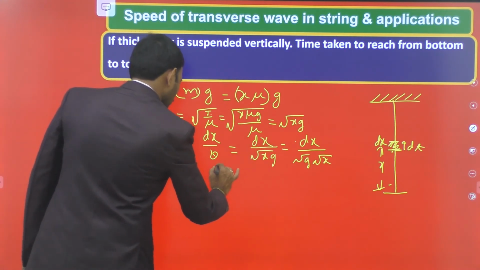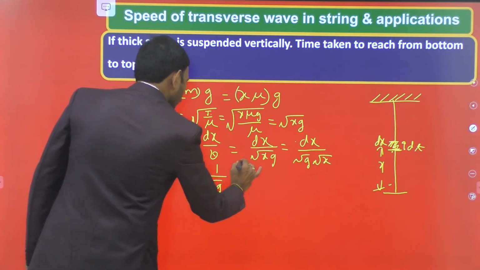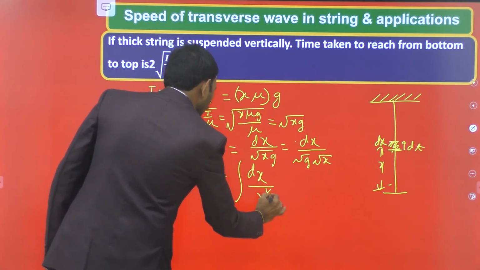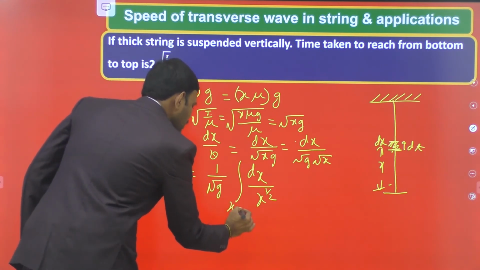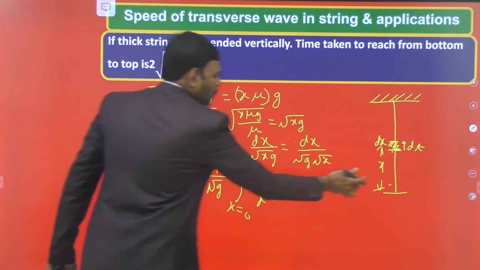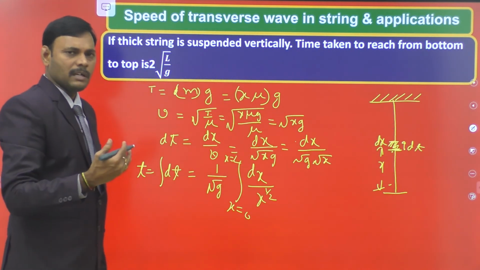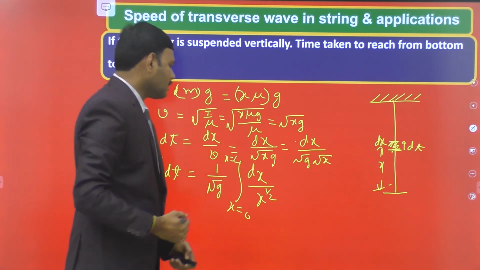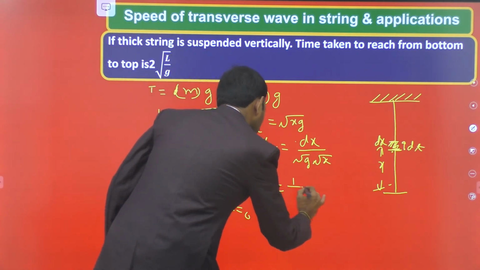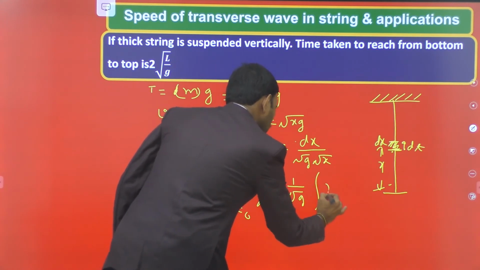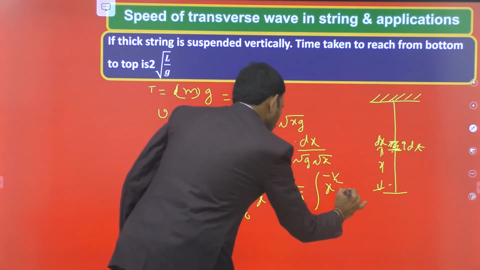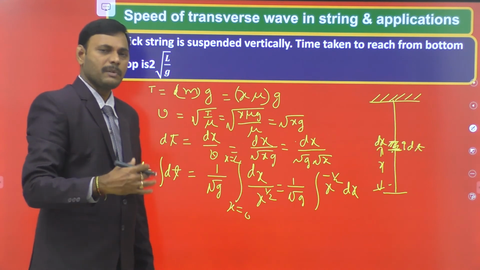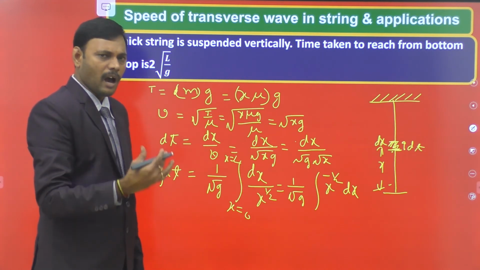So that is the integration of our equation, 1 by root g into integral dx by root x, that is integral dx by x to the power of half, where x is changing from x equal to 0 to x equal to L. At the bottom x is 0, at the top x is equal to L. Then the time taken to travel from bottom to the top is the integration of this value, 1 by root g integral x to the power of minus half dx. We know x to the power n dx means x power n plus 1 by n plus 1, so x power half by half.